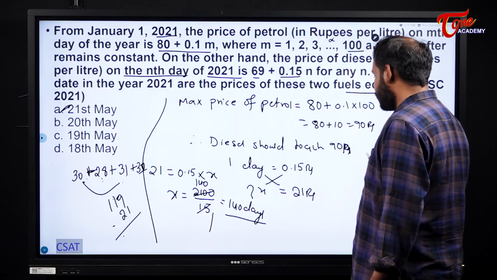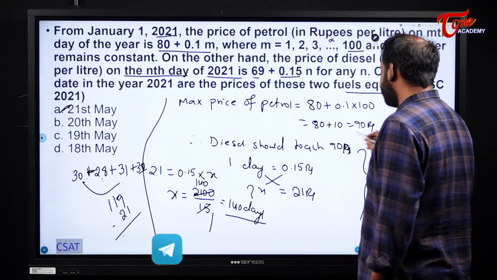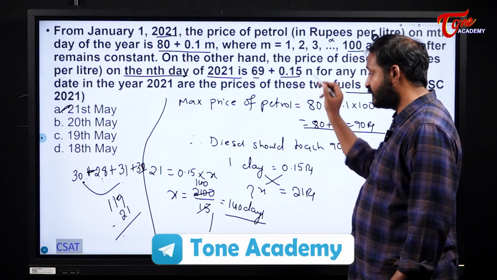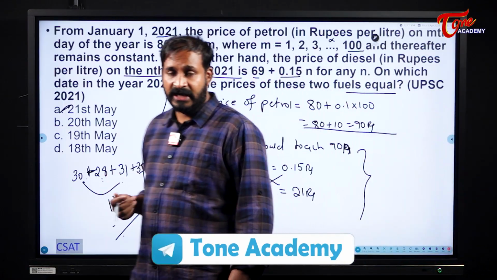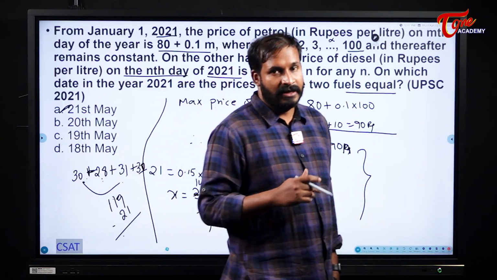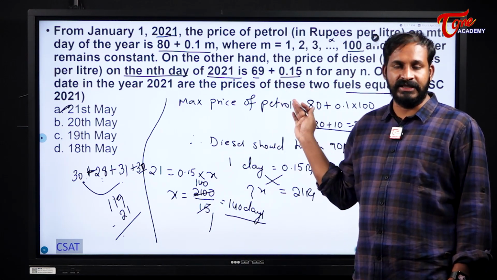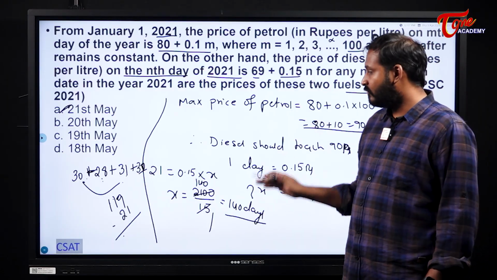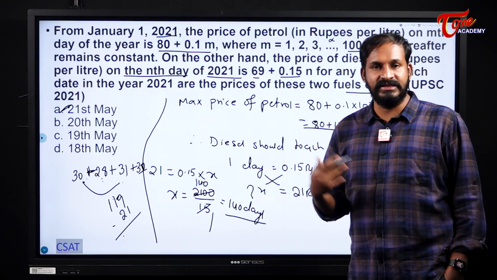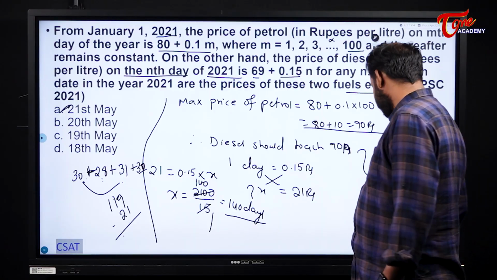Try to understand this logic. Why it is becoming stagnation, I also told you. If this logic is not given, the two prices should match after 220 days. But here there is a stagnation period. So maximum petrol price can go up to only 90. So for the diesel price to go to 90, how many days will it take? That is the logic here.